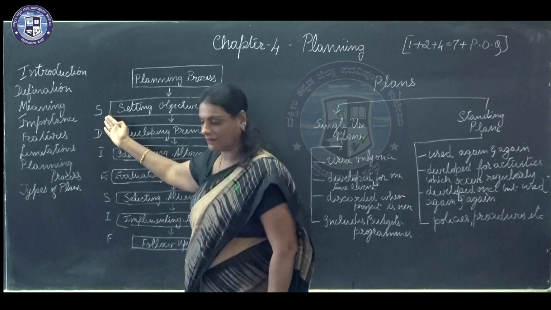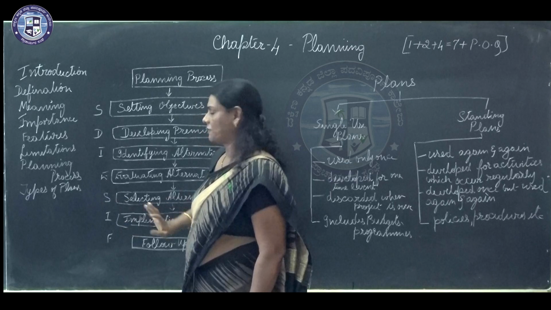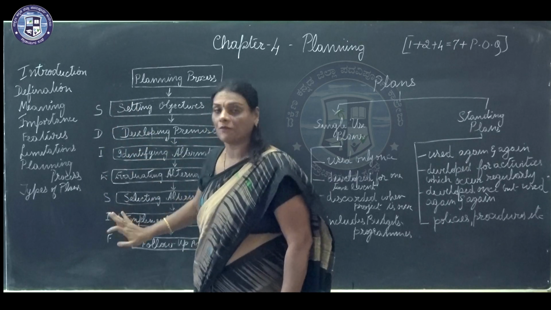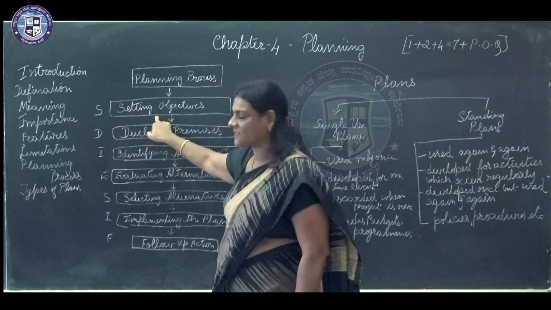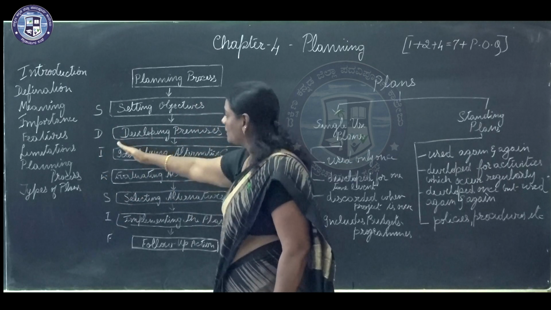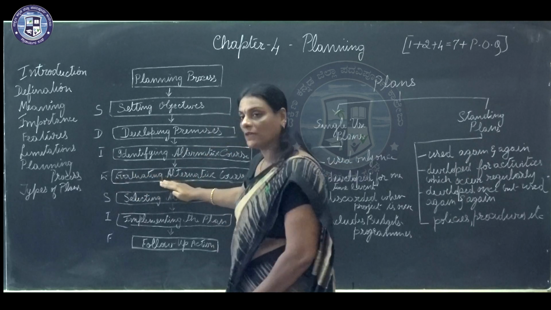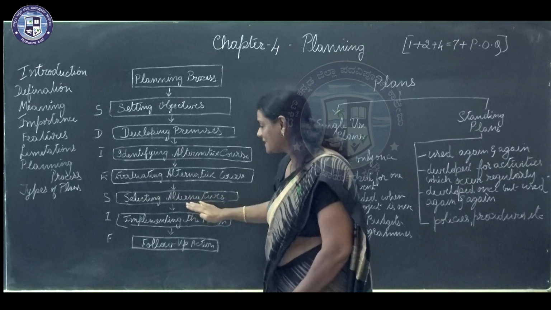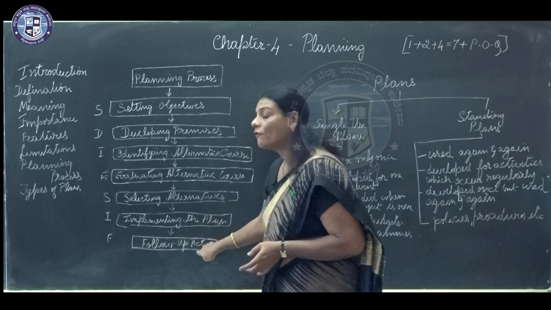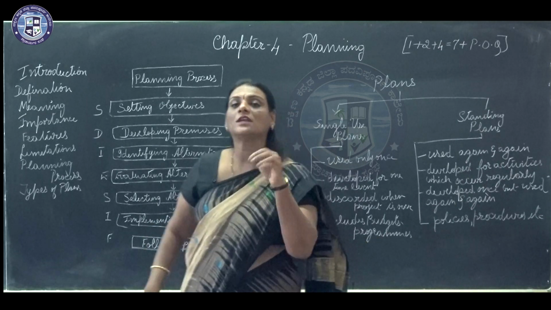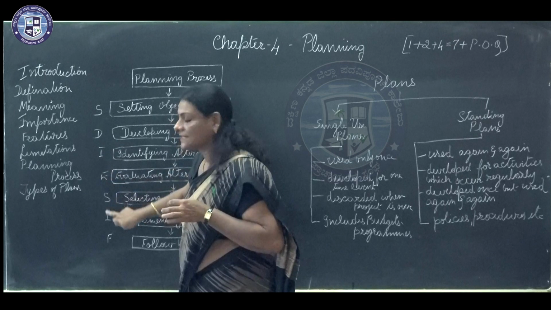I have noted it down here. It says, "S dies if." Here S stands for what? It stands for setting objectives. The word dies: D for developing premises, I for identifying alternative course, E for evaluating alternatives, S for selecting alternatives, I for implementing the plan and F for follow-up action. So this is just a mnemonic for your reference only, students. It is S dies if.